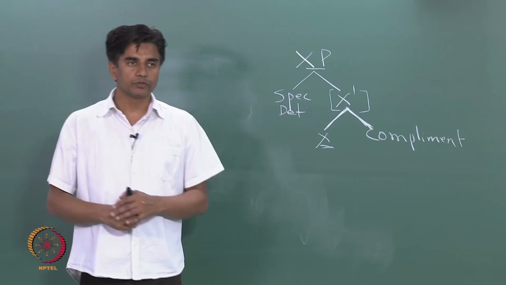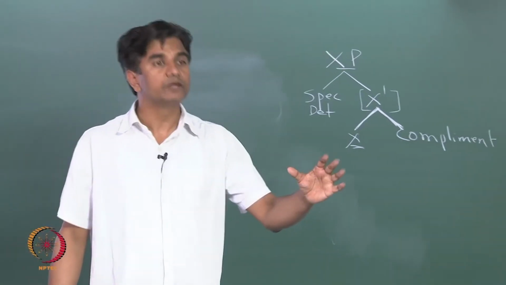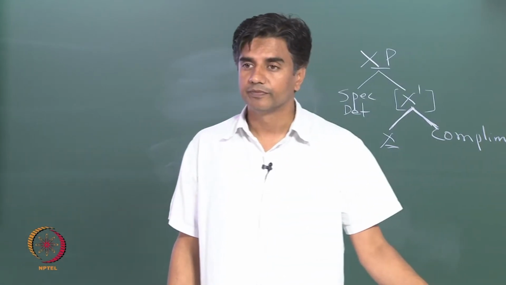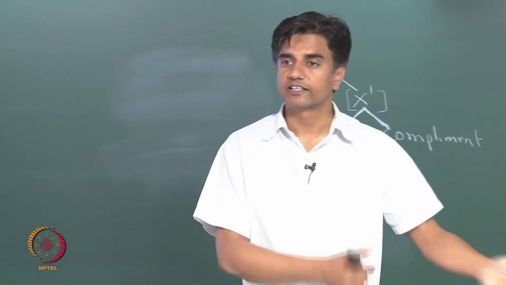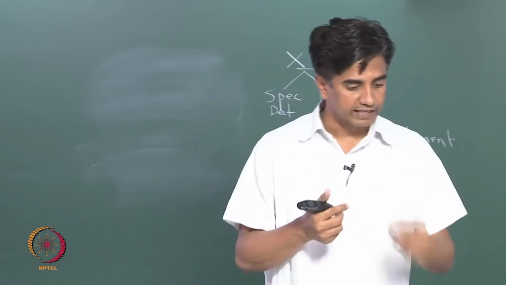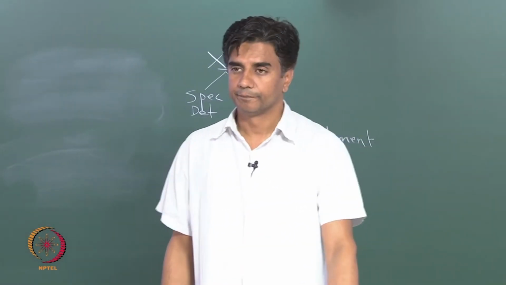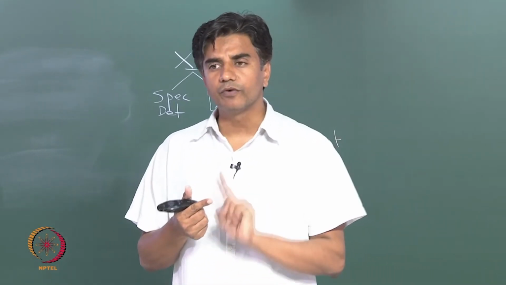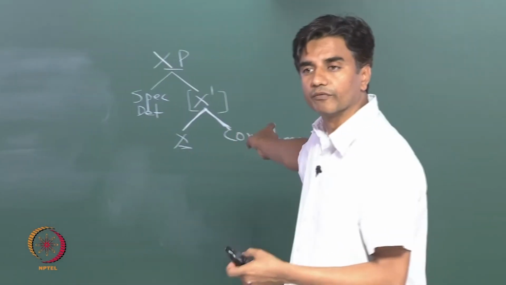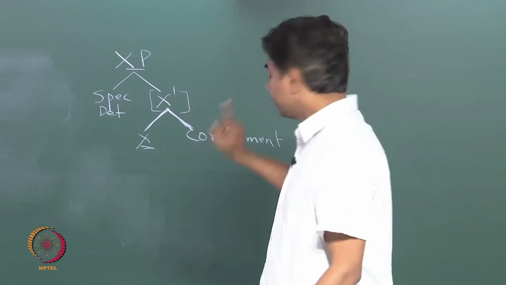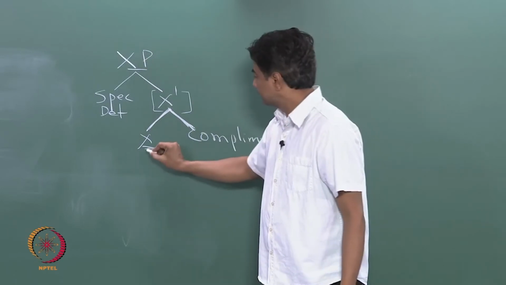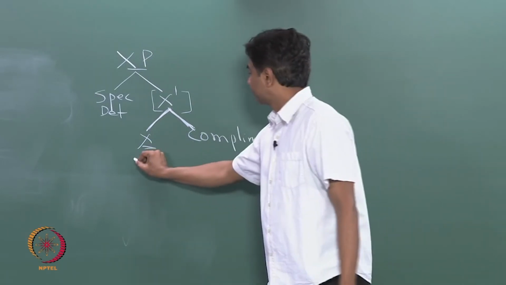Okay? So, what we have been looking at so far as an object, I come to that when we are talking about a VP, but since we have been looking at a transitive verb and the object of a verb, let me give you an example from there and then I come back to NP. The object of a verb is called the complement of a verb. If there is a complement, it's going to come here. If this is a VP, then this is V and this is where you are going to have the NP.